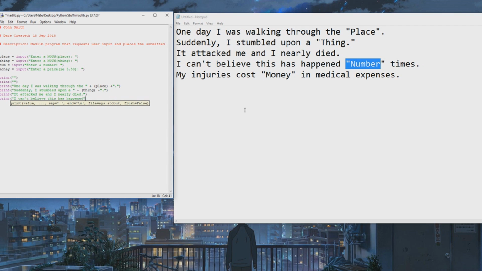Alright, so this one actually has three separate things we have to concatenate. So we have to concatenate this string to this variable, and then this variable to this string. So it's all one. Alright, so I'll do the number first, obviously. So the number variable. And then we want to attach that one to, this one will have to have a space because it's not a punctuation as previous. Times like that. Alright. And then the last sentence.